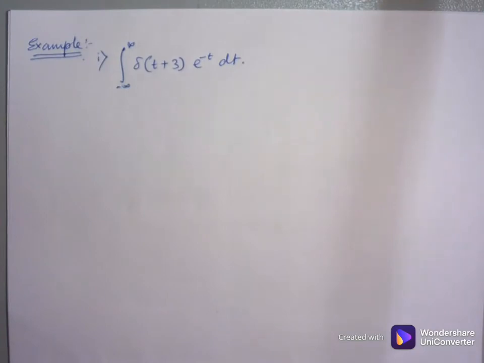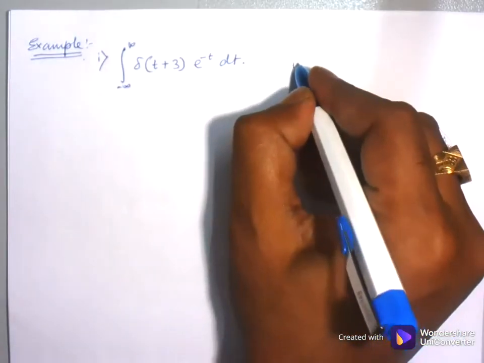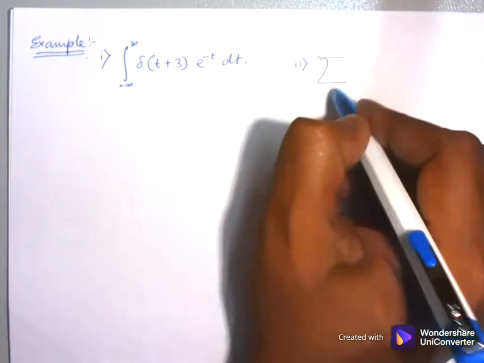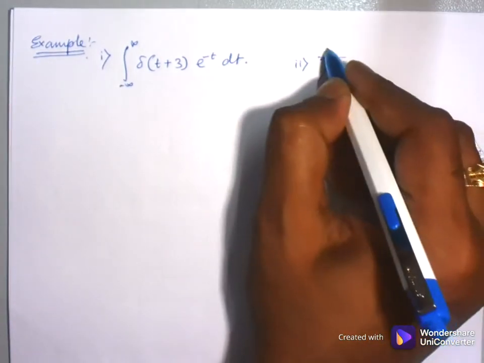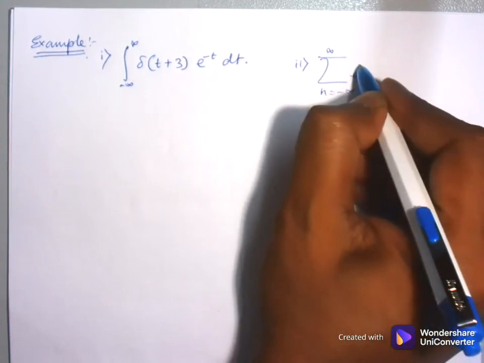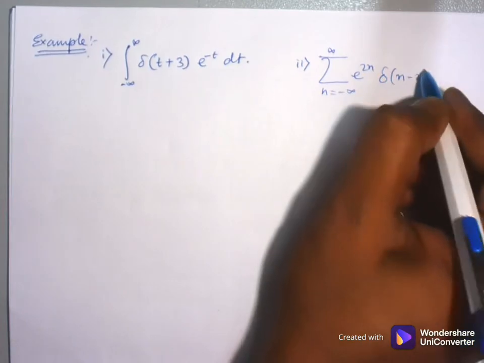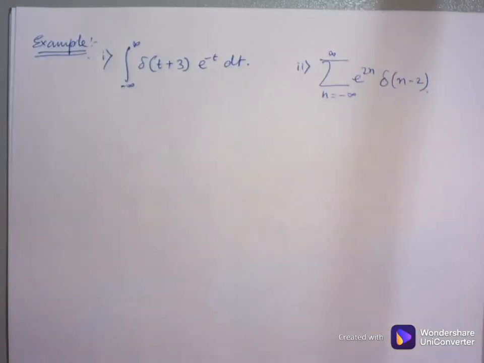And from discrete time signal I am taking an example like the sum over n equal to minus infinity to plus infinity of e to the power 2n times delta of n minus 2. These two types of question will come from these elementary signals.